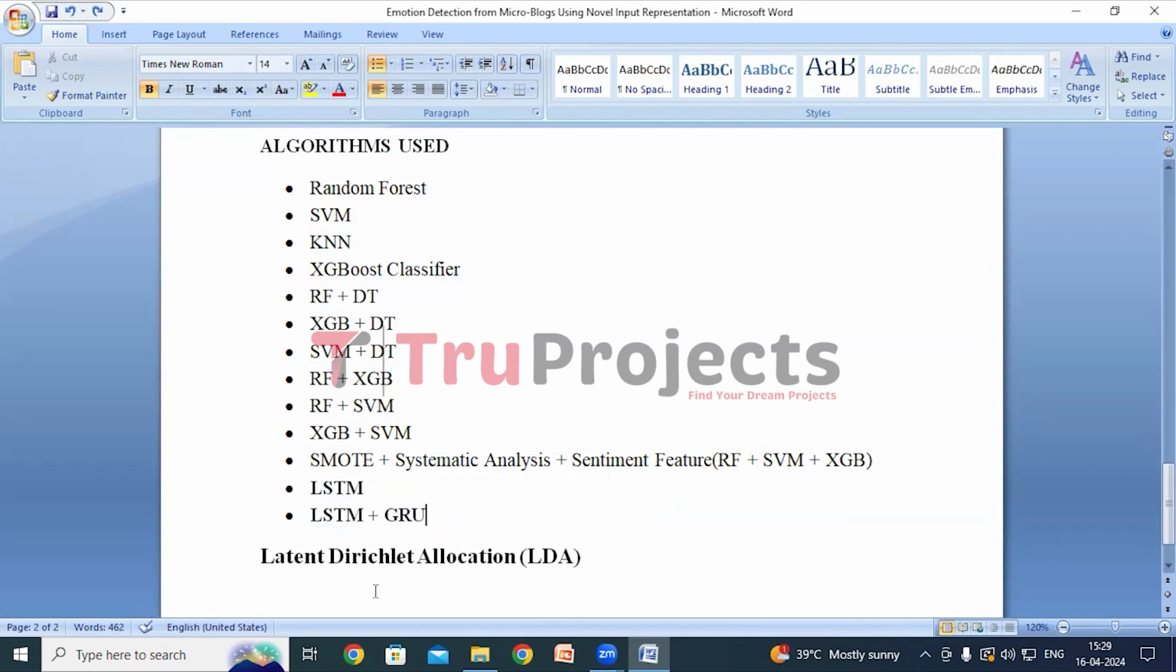And we have used latent dirichlet allocation, that is LDA topic modeling technique in this project. So LDA helps to uncover common themes or topics present in a set of documents. Instead of manually assigning topics, LDA automatically identifies them based on the words used in the documents. It does this by looking at how words co-occur across the documents and grouping them into topics. So these topics can then be interpreted to understand the underlying themes present in the text.